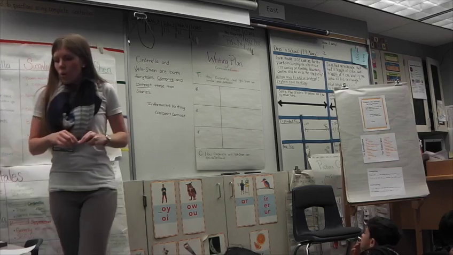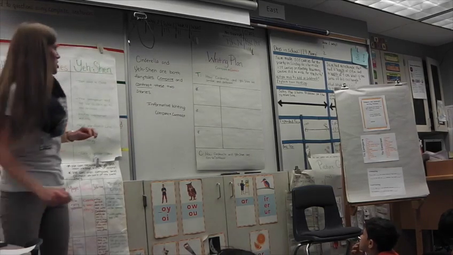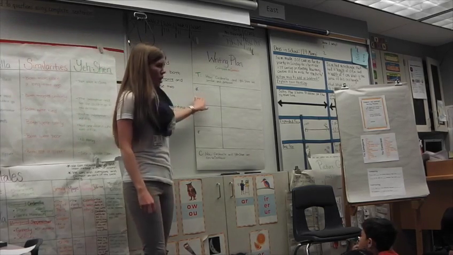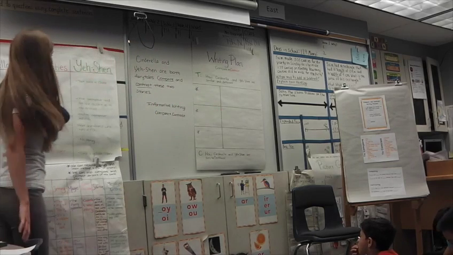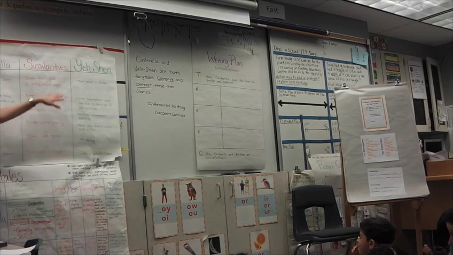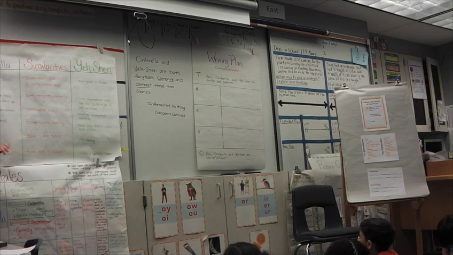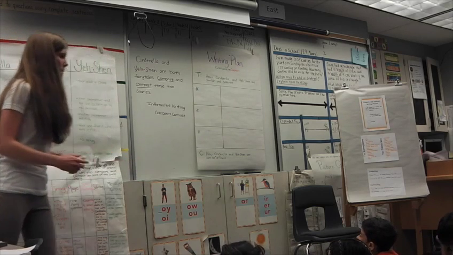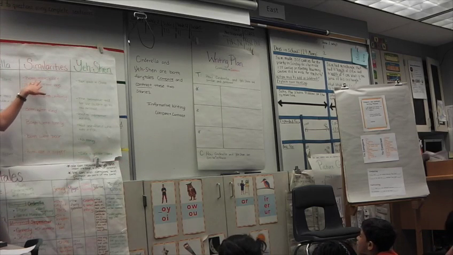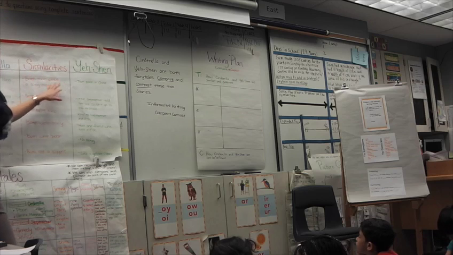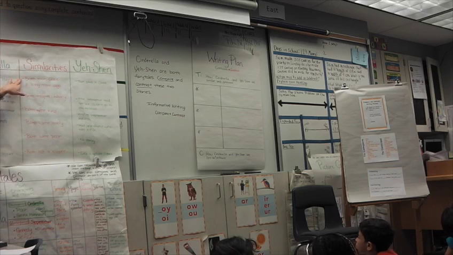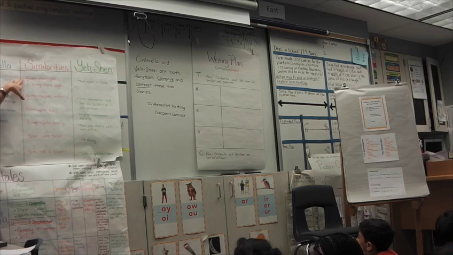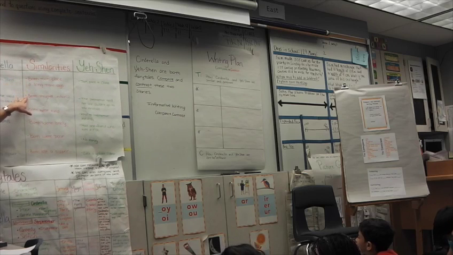So what do you think we should put down for our first star? We can go back and take a look at our compare-contrast chart to help us. Where are our similarities on our chart? Austin. Our similarities would be in the middle. Yeah, all of our similarities are right here in the middle. We said that some of our similarities were that they both took place a long time ago, that both Cinderella and Ye Shen, the characters, were treated unfairly.